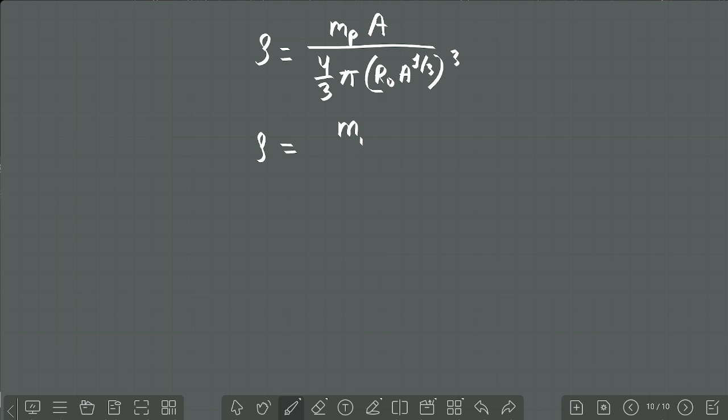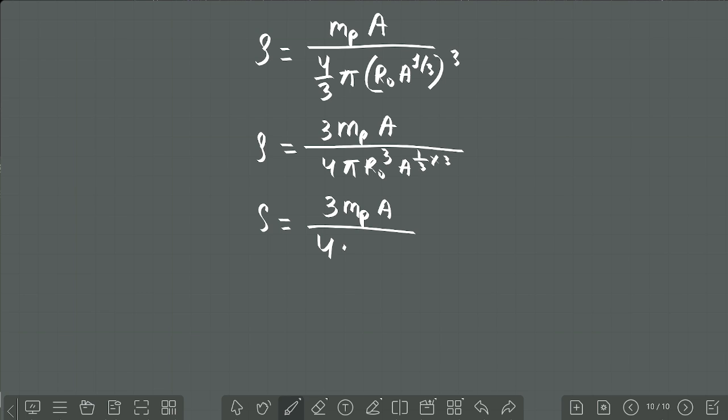Now tell here, mass of proton into mass number, what will you get? 3 mp into A divided by 4 pi R naught cube into A. Are you getting how A is coming? A to the power 1 by 3 into 3, that is A. Now 3 will cancel. Now A will get cancelled. Now what is density? 3 mp divided by 4 pi R naught cube.